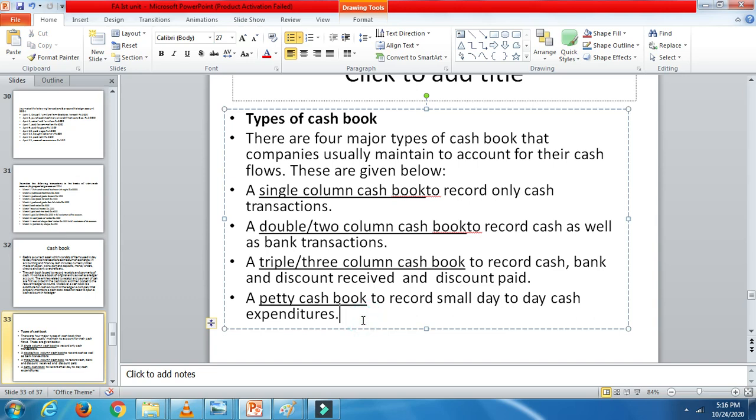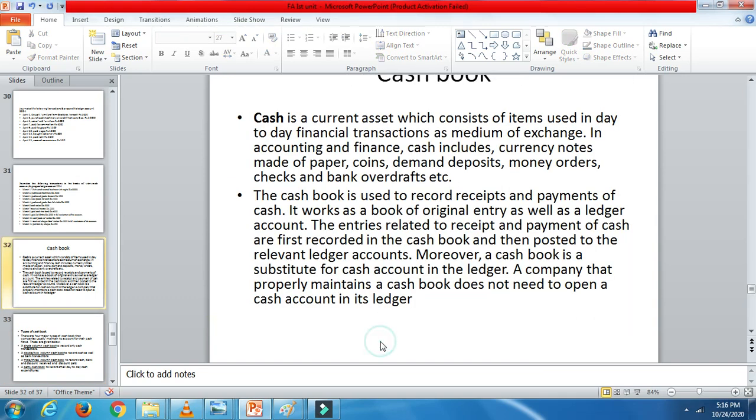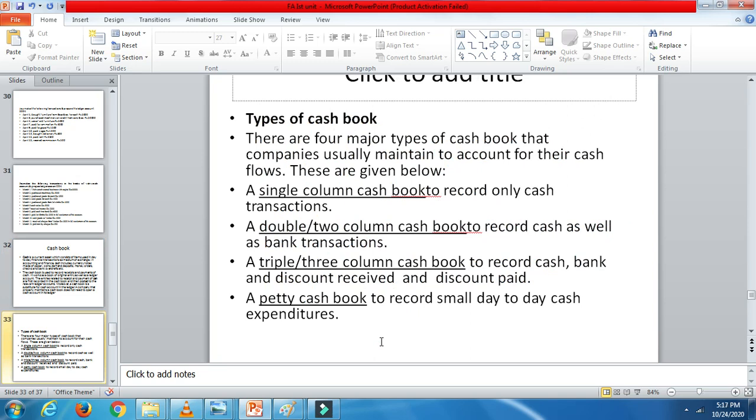So now I am going to explain the petty cash book. See the word petty, what it says, daily transactions. All the offices may have small expenses also. The amount will be so less, like 10 rupees, 20 rupees, something like that. So they have to make a larger number of payments. Big business enterprises have to make a large number of payments like carriage, coolie hire, postage, refreshments to the customers, cartage and all.